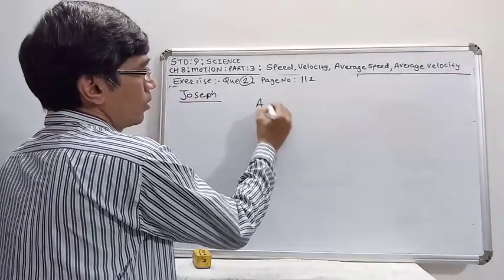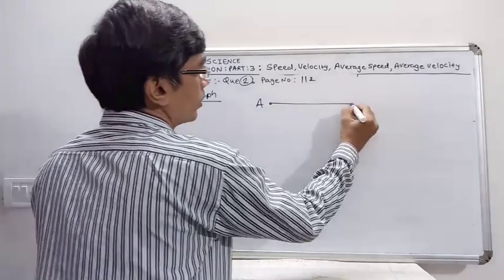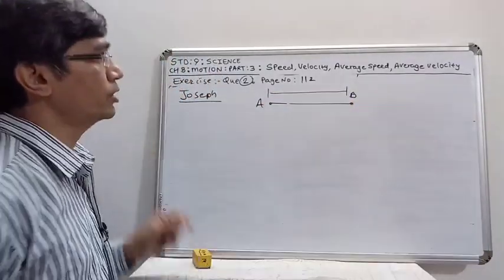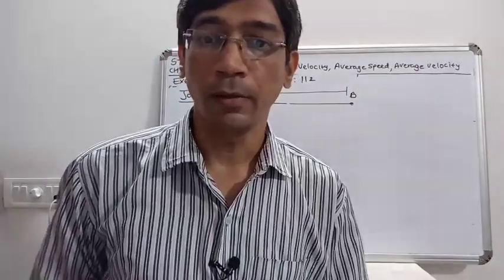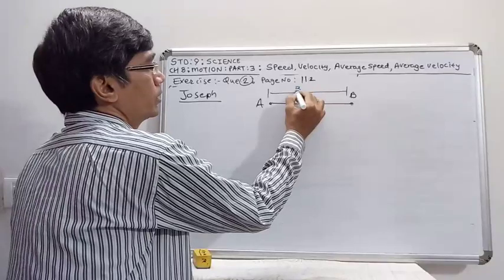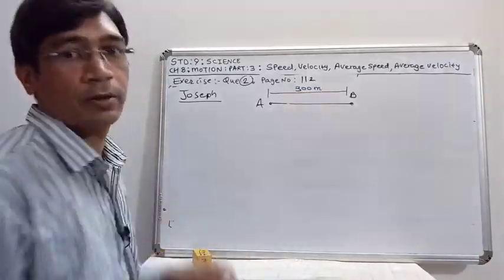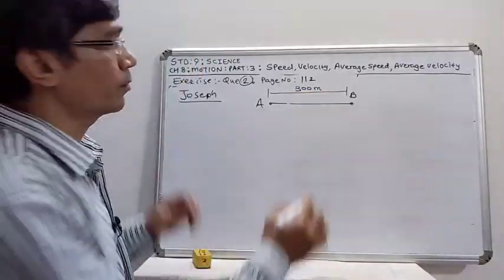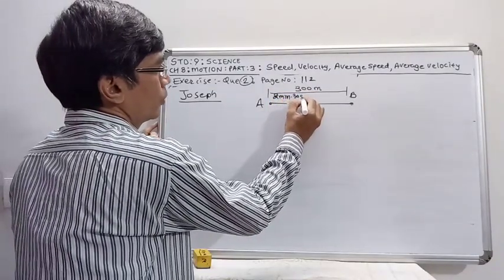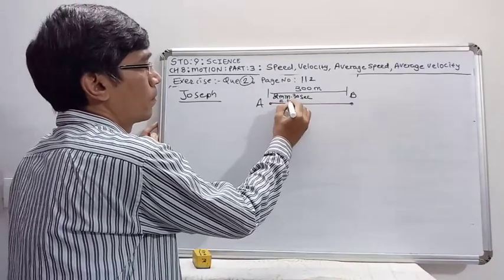So here, Joseph, we can take this is the A point, here is the B point. He covered this distance in the given time interval and the distance AB is 300 meter. Time taken by him is 2 minutes 30 seconds.